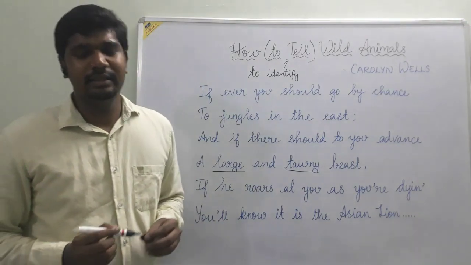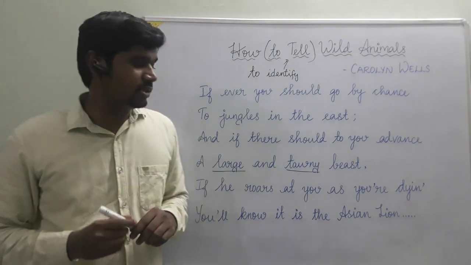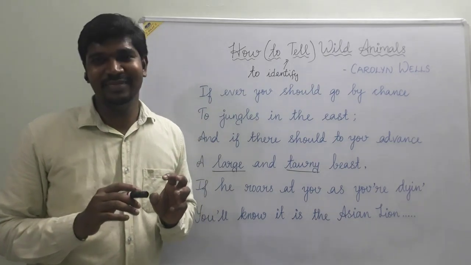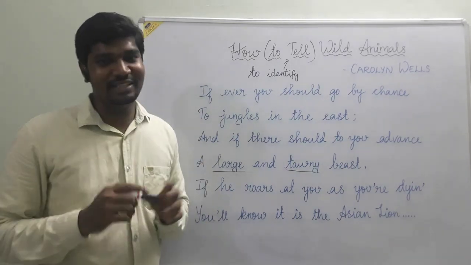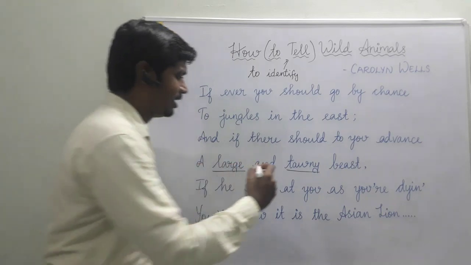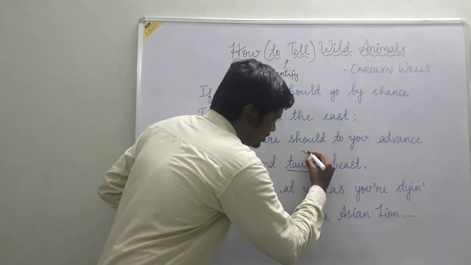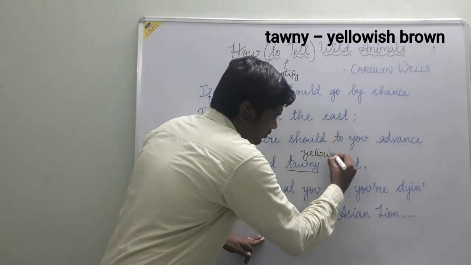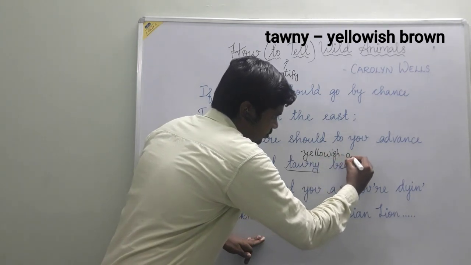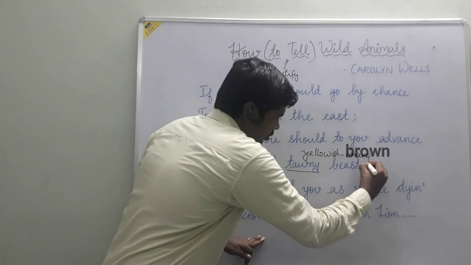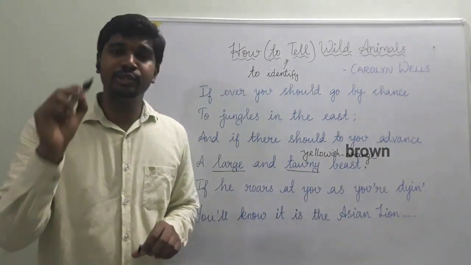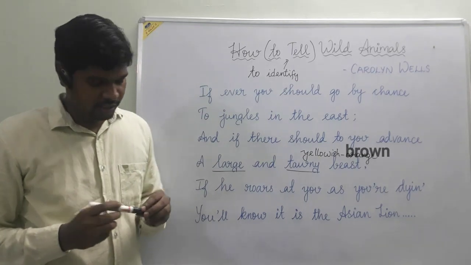Tawny is the color of the beast, that is orange, yellowish orange. Yeah, I forgot that. Yeah, it's yellowish orange. So the color of the beast is tawny, that means a yellowish orange colored beast.